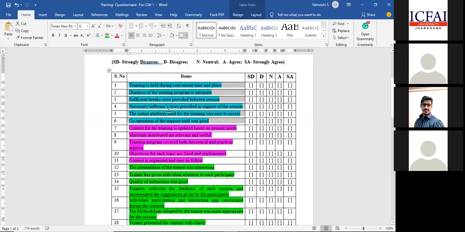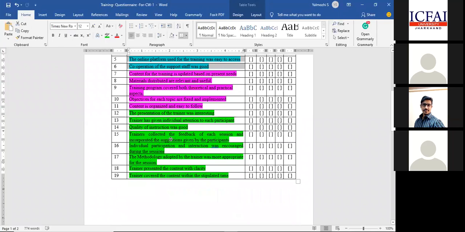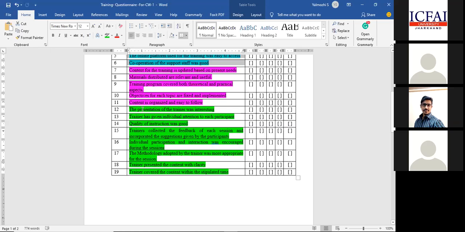Ultimately, what I'm doing is trying to measure whether the training environment variables are reliable or not. That is my first objective. Second, for training content, whether the items I have taken are reliable or not. Third, trainer delivery, whether the items from 12 to 19, which I considered based on my review of literature, are reliable or not. This is one major way of checking.